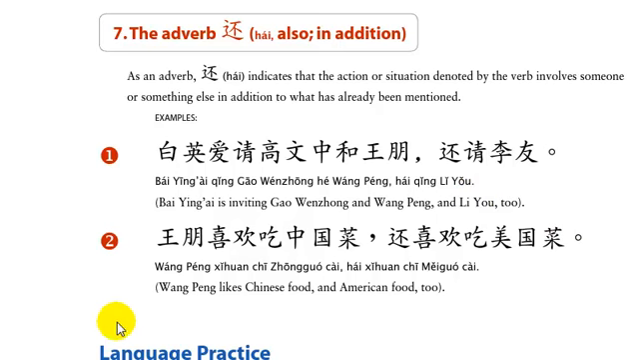And we have an answer here. Oh, we have a second example. 王鹏喜欢吃中国菜还喜欢吃美国菜. So Wang Peng likes to eat Chinese food, and he also likes to eat American food. And that concludes this grammar video.